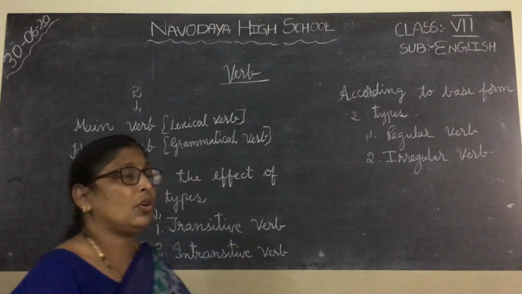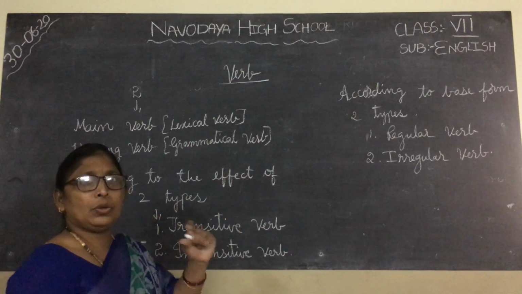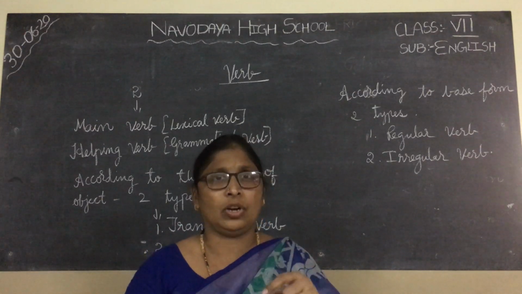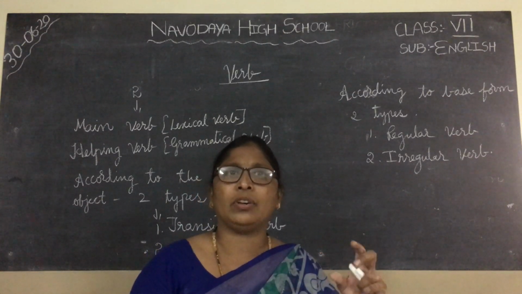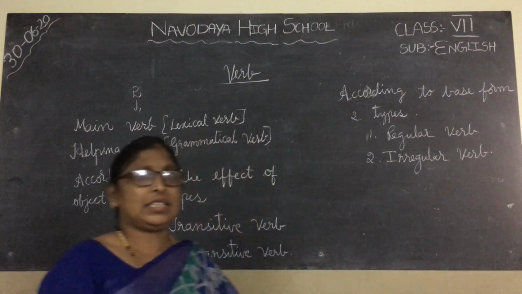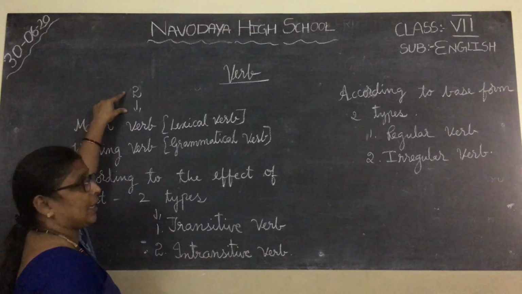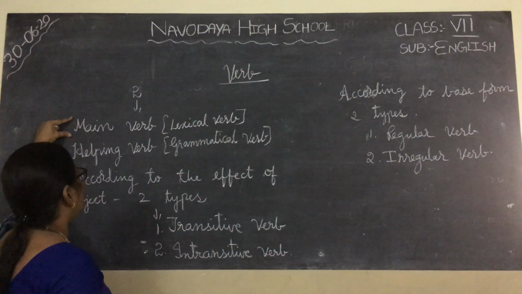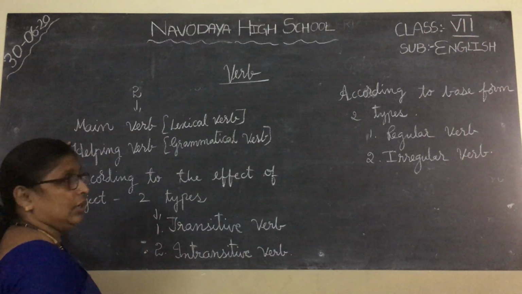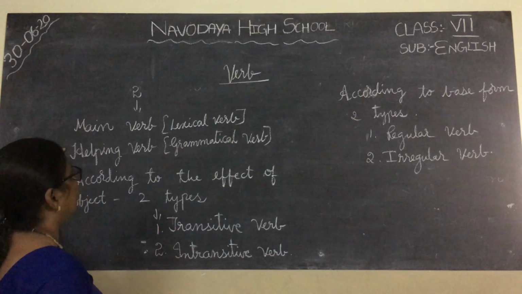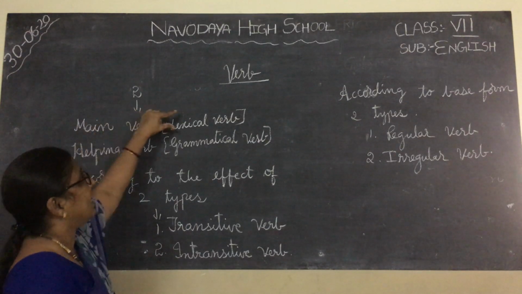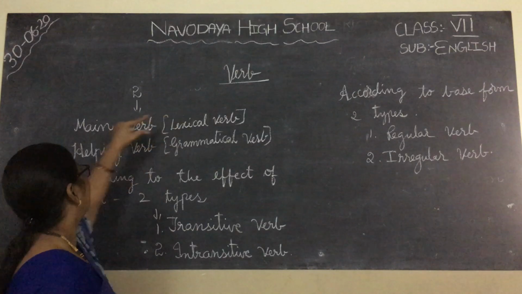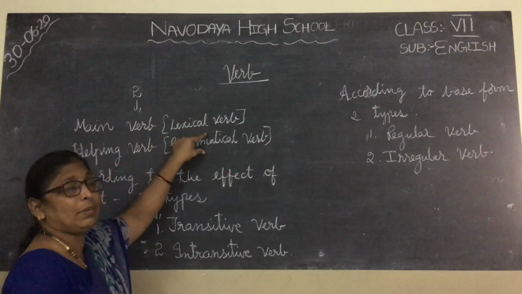Okay, children. While writing sentences you write, but you should know what a verb is and what kinds of verbs there are. Now you are going to learn about the verb elaborately. Verbs are of two types. What are the two types? First one is the main verb and the second one is the helping verb. Main verb is also called the lexical verb, and the helping verb is called the grammatical verb.